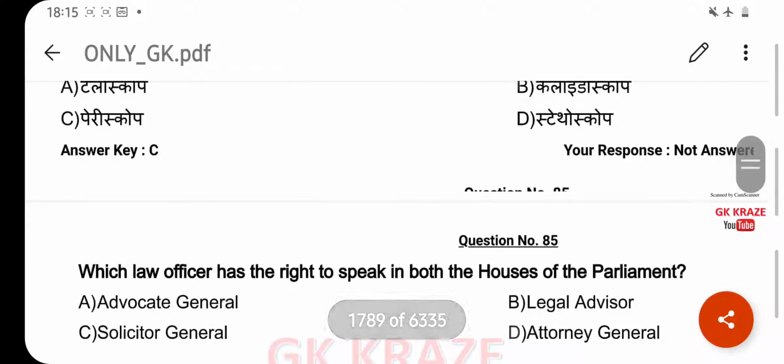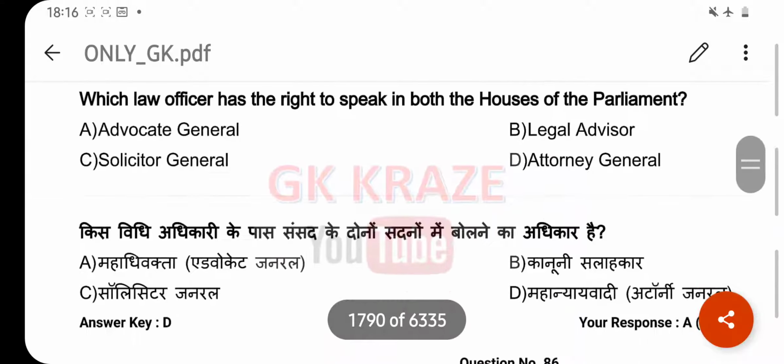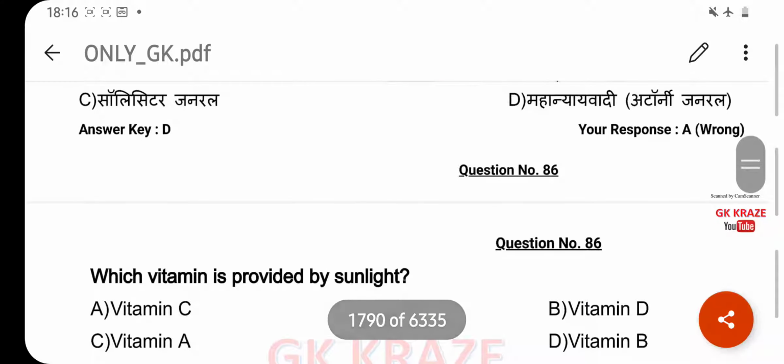Which law officer has the right to speak in both the Houses of the Parliament? Your right answer is Attorney General. Option D. Which vitamin is provided by sunlight? Your right answer is vitamin D. Option B.